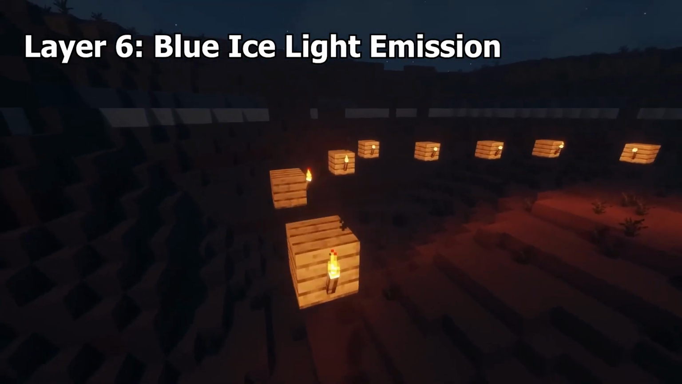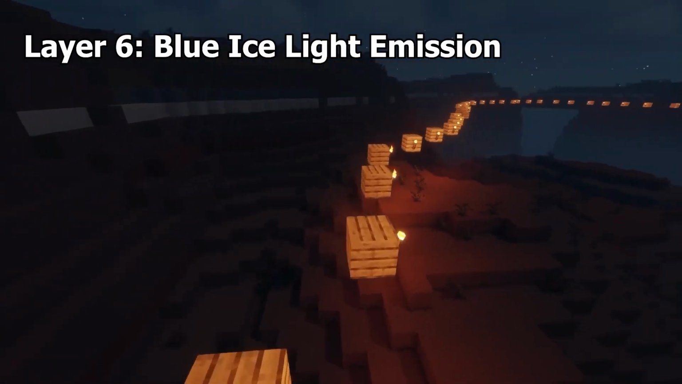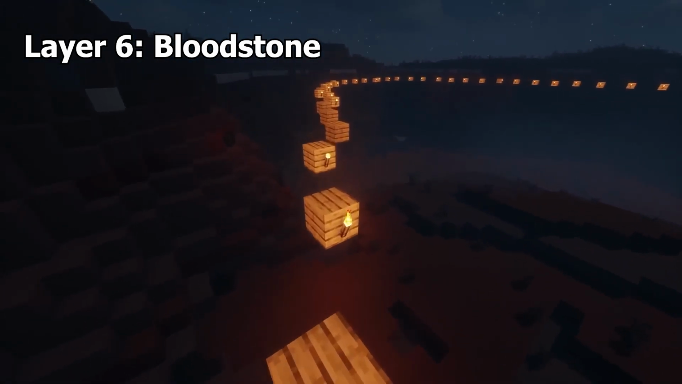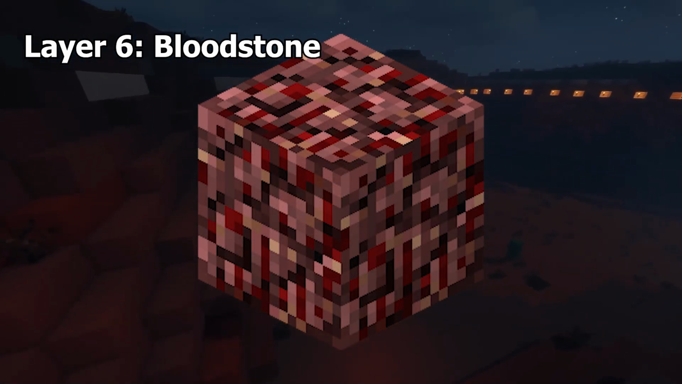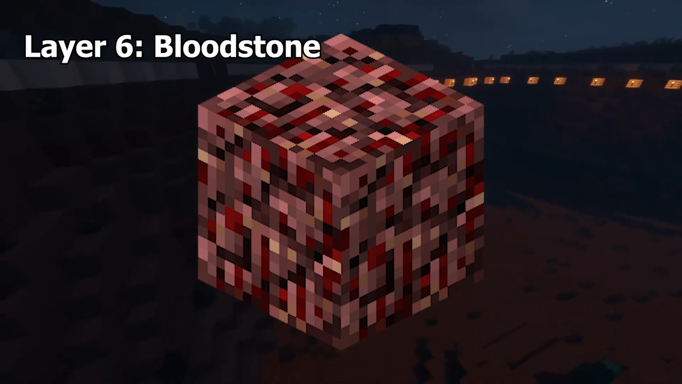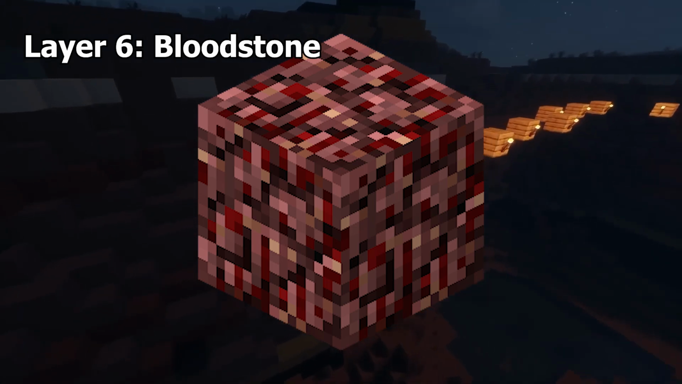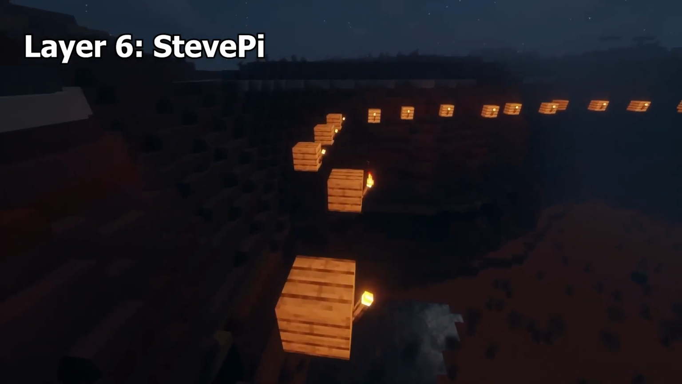Blue ice light emission. In early versions of Bedrock Edition and Education Edition, blue ice emits a light level of 4. Bloodstone. In Alpha version 1.2.0 preview, Netherrack was called Bloodstone. Notch also referred to it as Netherstone at one point, however, neither of these names are used today. Steve Pie.